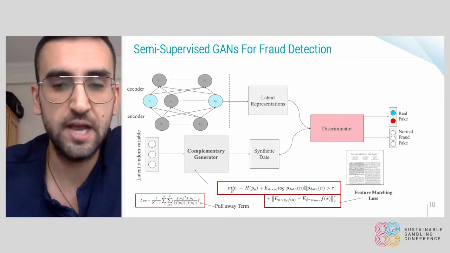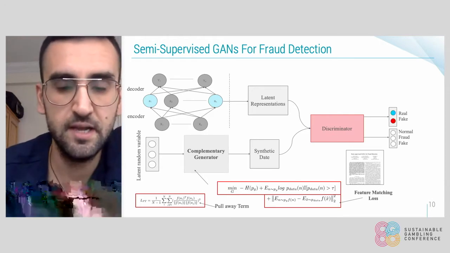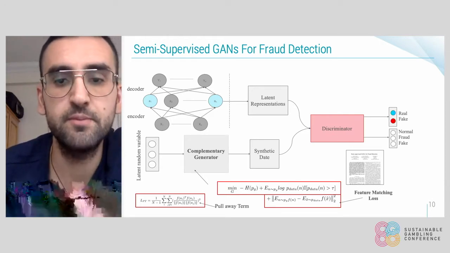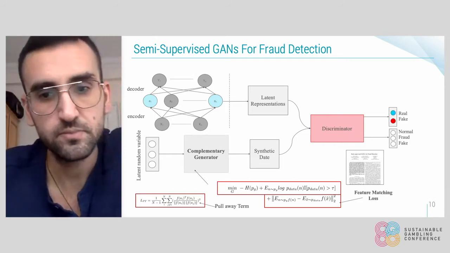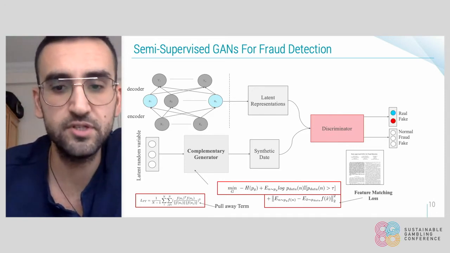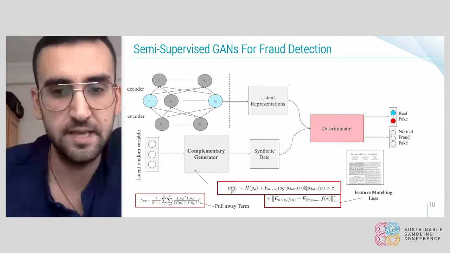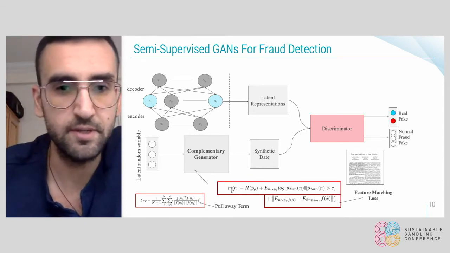Now, instead of just having the output predict real or fake data, our discriminator is able to predict normal and fraud cases. And if you want, you can find more about this method in our paper that we published recently, and presented at the IJCNN last summer.